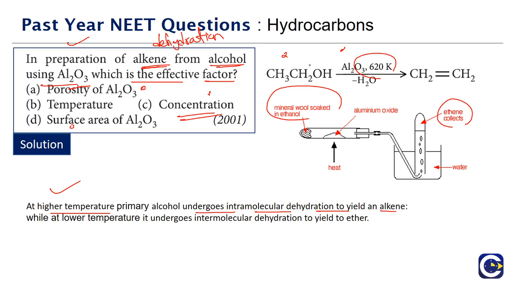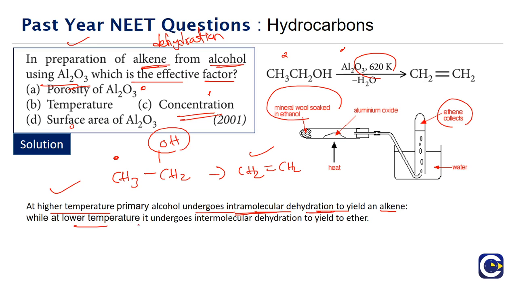To produce alkene, there must be CH3, CH2, OH. The OH group is leaving from one carbon, means from the adjacent carbon hydrogen must leave. That's when we will get the CH2 double bond CH2, the alkene. So we have to have intramolecular dehydration.